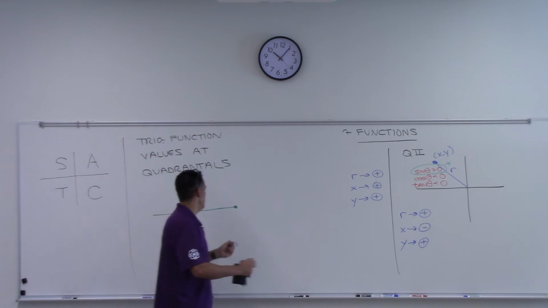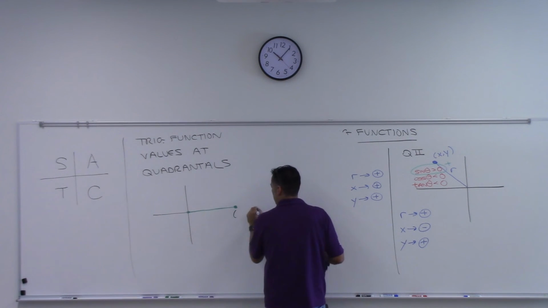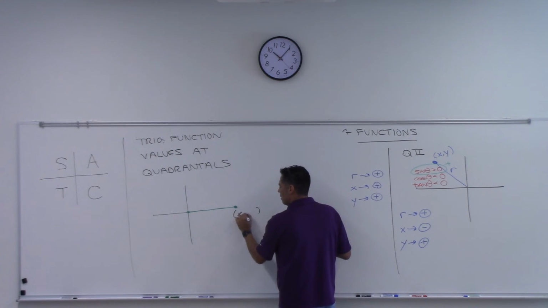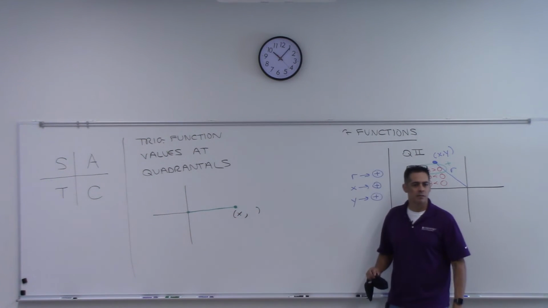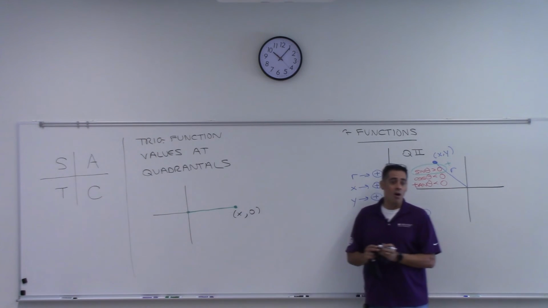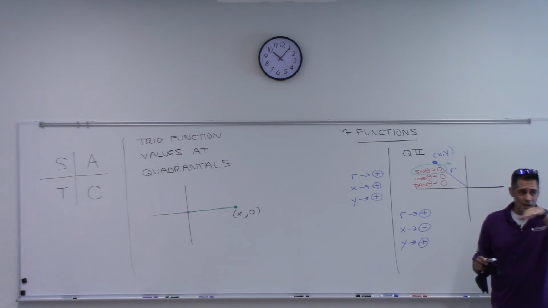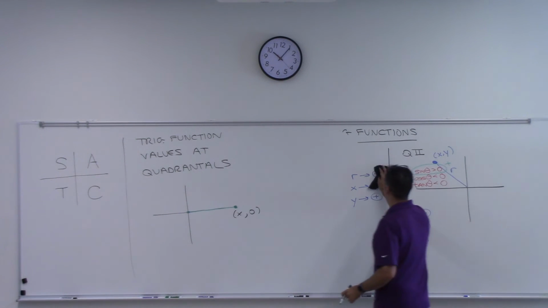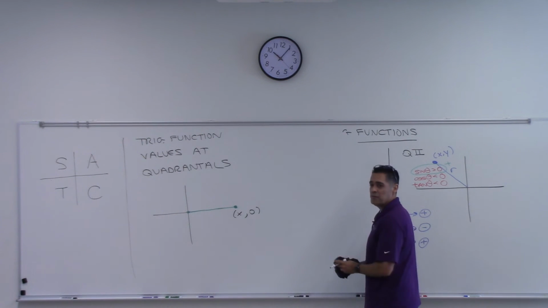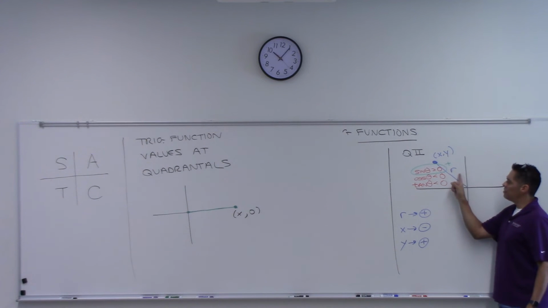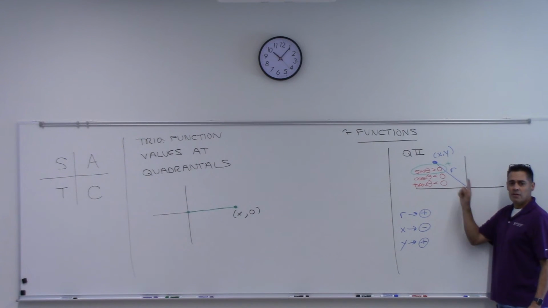What's the x coordinate? I don't know, right? So how about I just call it x? And then what about the y coordinate? 0. It's 0. That we know because you're on the x-axis, right? You're on that first quadrantal. All right, now if you know that, then you should be able to give me all the trig function values. Oh, wait, we're missing something, aren't we? We get the x, y. What do we need? We also need the r, right? Do you know what r is?